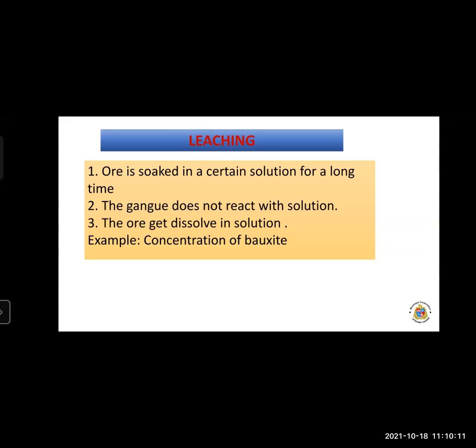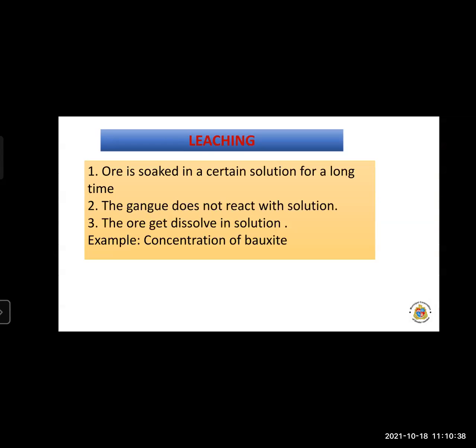This method may be used for the separation of aluminum, gold and silver ores. The ore gets dissolved in that solution, so there is a chemical reaction between the ore and the solution.